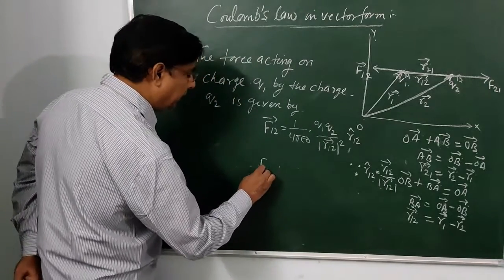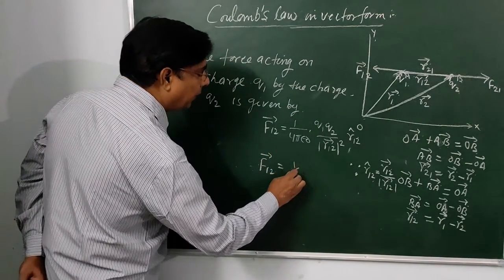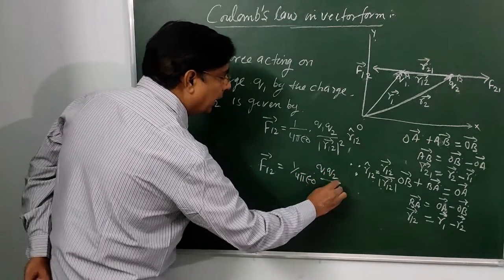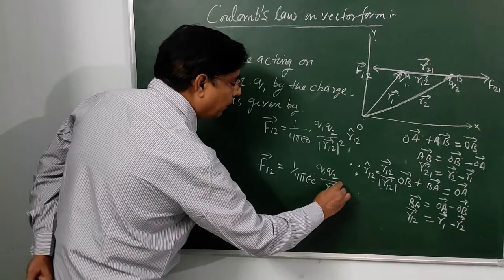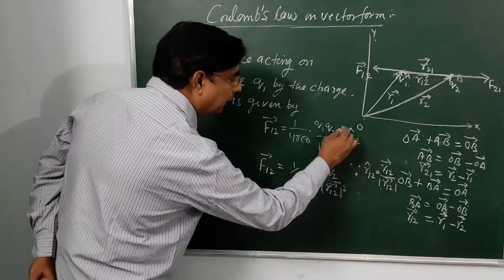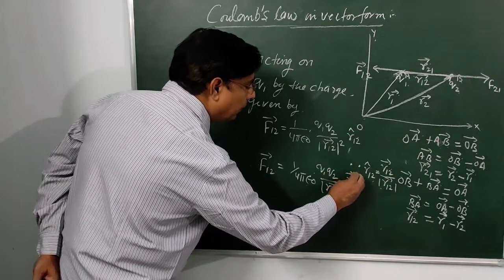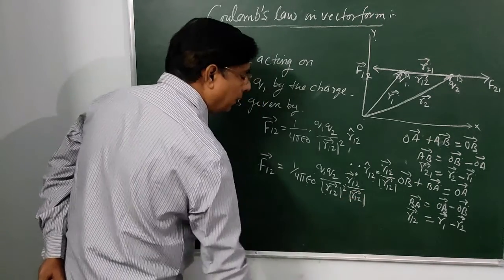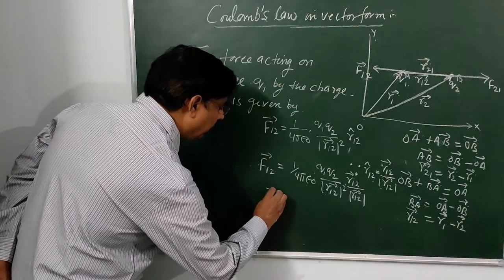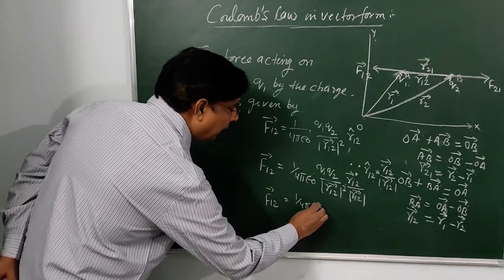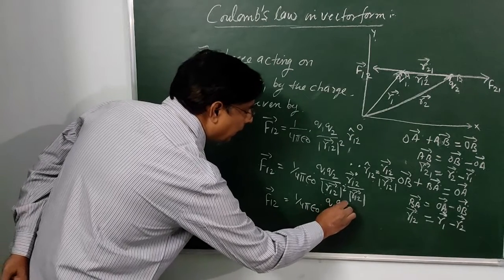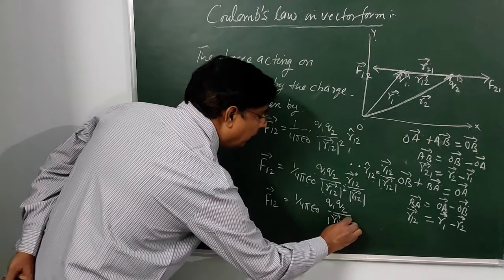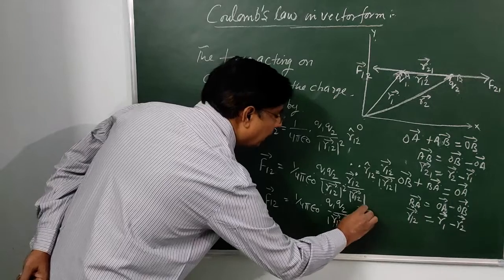So we can put the value of this F12 equal to 1 upon 4 pi epsilon naught q1 q2 divided by r12 square into the value of r12 vector divided by r12, or we can write F12 equal to 1 upon 4 pi epsilon naught q1 q2 divided by magnitude of r12 cube into r12 vector. You can write like this.